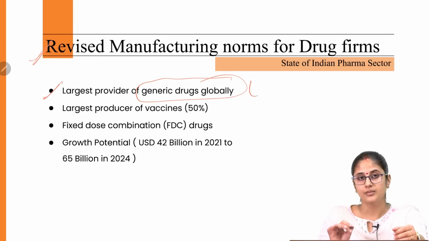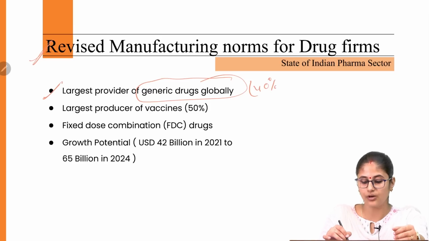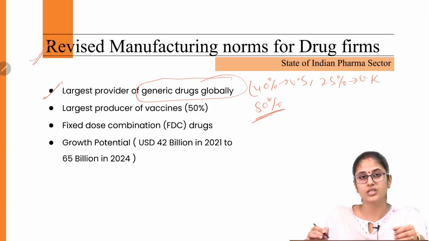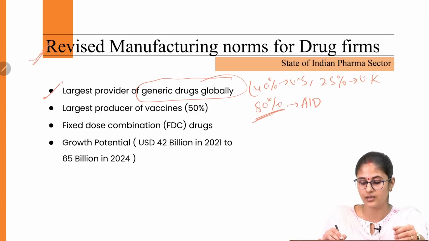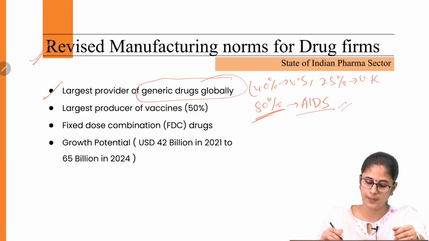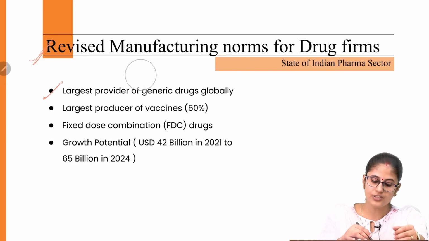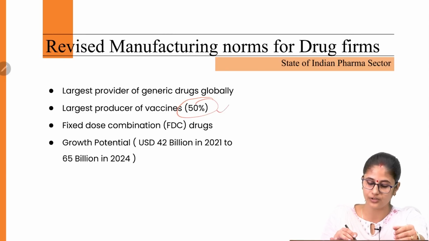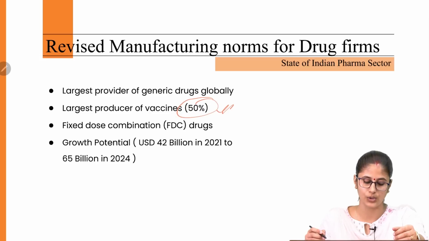India's pharma sector meets 40% of the generic drugs demand in the US and 25% of the generic drug demand in the UK. And around 80% of the generic drugs required for treatment of AIDS globally are provided by the Indian pharmaceutical sector. Then we are the largest producer of vaccines. We provide more than 50% of the vaccines across the globe.